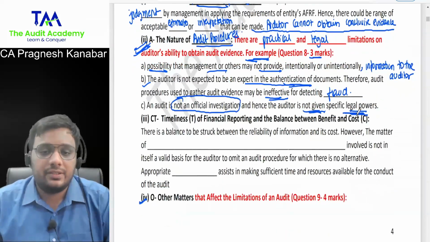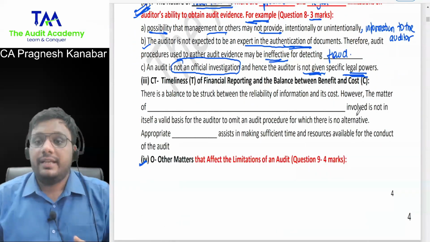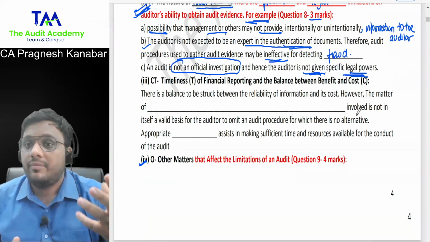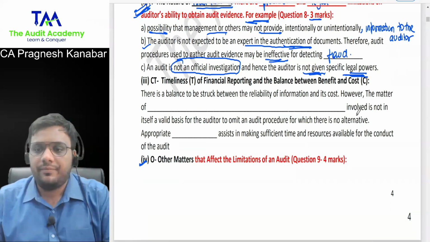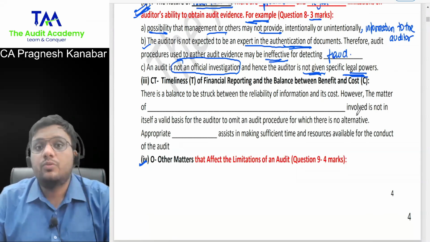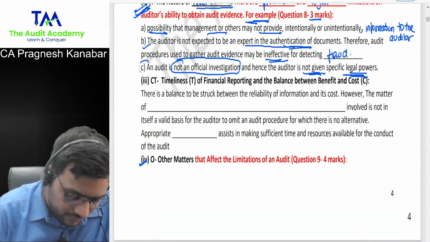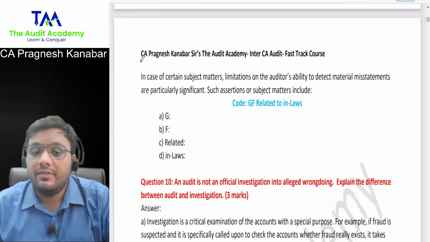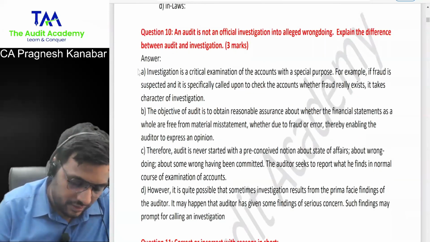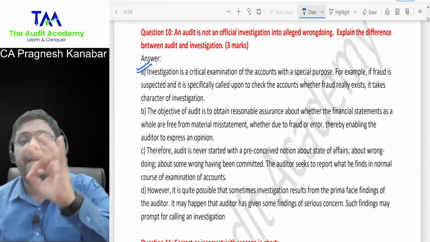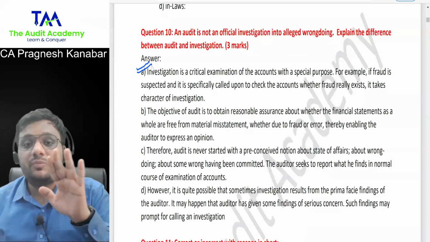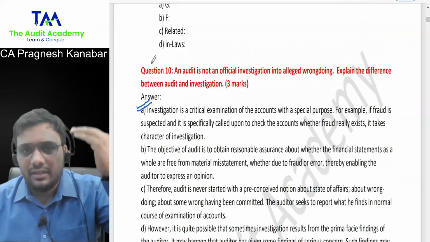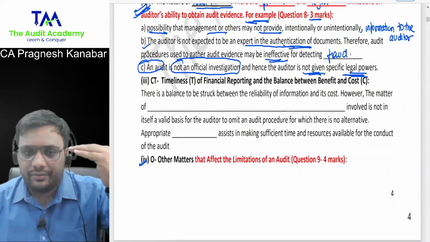Done? Yes. Okay. Now listen to me. As I told you, in the May 22 modules there have been some revisions. They have included a few points. In the May 22 modules, they have included this particular point in great detail, that audit is not an investigation. Now look at this. Difference between audit and investigation. They've included this point in great detail. I will come to this point, but if I start teaching it right now, the flow will be broken. We go back to the point.